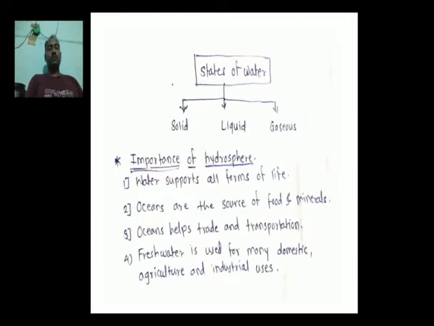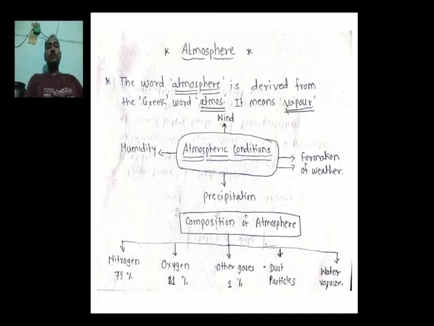Now we will see the third important sphere, that is nothing but atmosphere. The word atmosphere is specially derived from the Greek word atmos. It means vapor. And sphere is the word which is specially derived from the Latin word sphaera. It means the total range. In short, we have to say that atmosphere is the sphere of vapor.